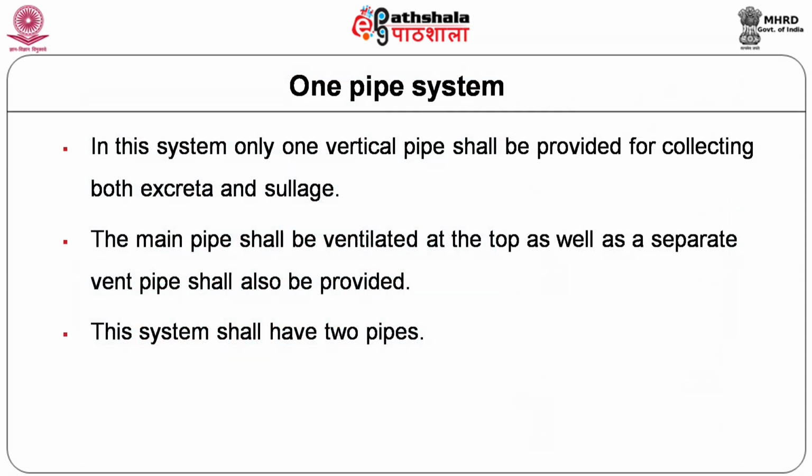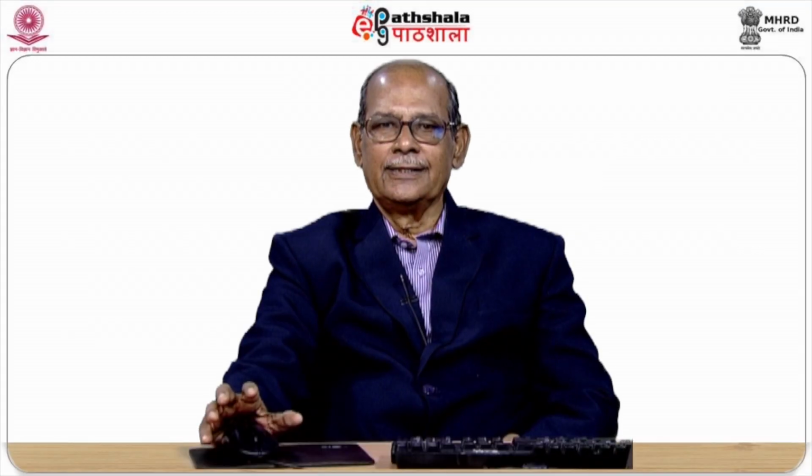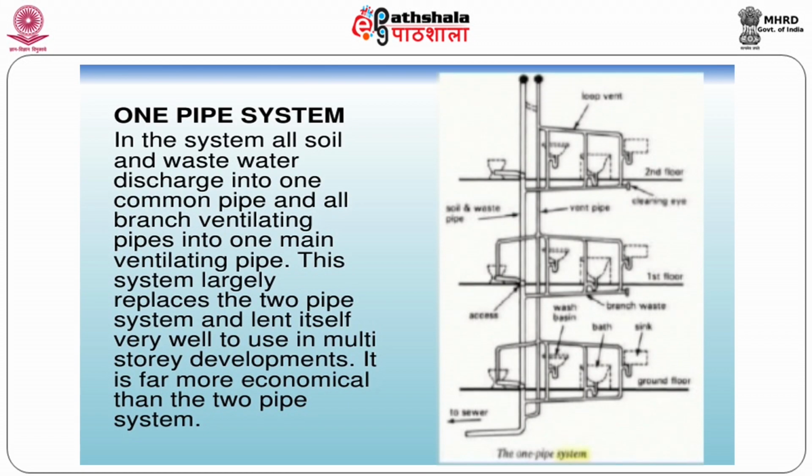The one pipe system saves the cost. In this system there is only one vertical pipe which will collect both excreta and sullage. So both soil and waste are collected in a single pipe, for which a vent is provided. So this is the arrangement of the one pipe system, where you have a single pipe to which the excreta from the water closet and also the waste water from the wash basin, the bathroom, the bath tub and the kitchen waste are all connected, with the provision for traps.